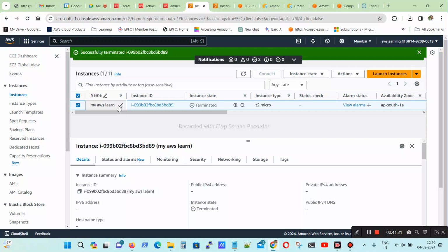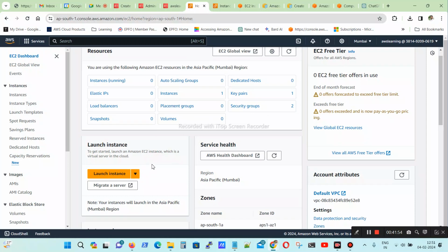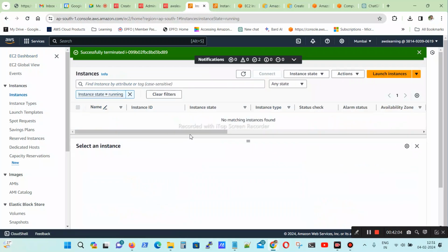In AWS, they created the data centers, and they tell us we can create a virtual machine in their data center and deploy our code, like an ear or war file, and use it like that. Now we need to create our instance here. Once we create it, we use it. Right now all my instances are down, nothing is there.